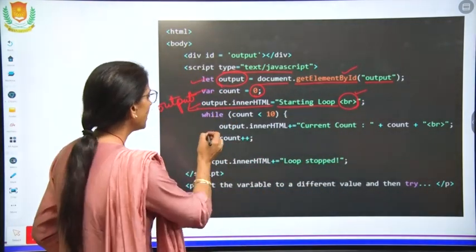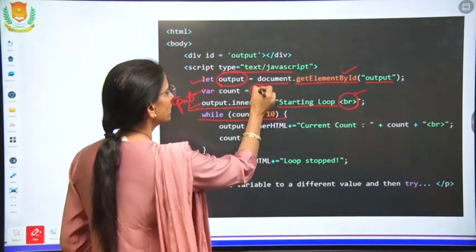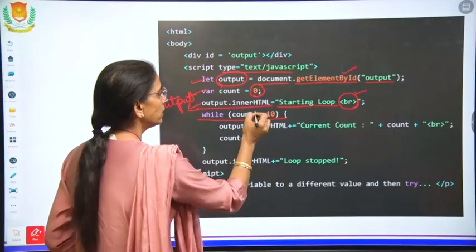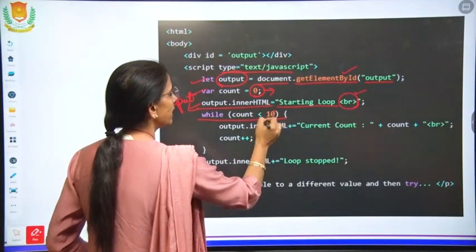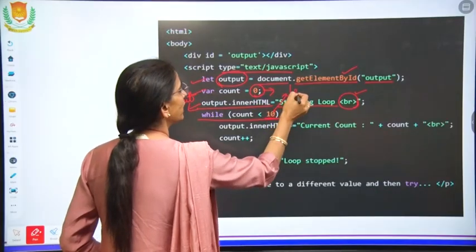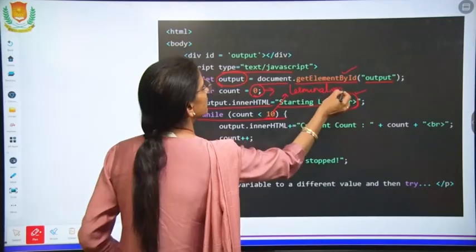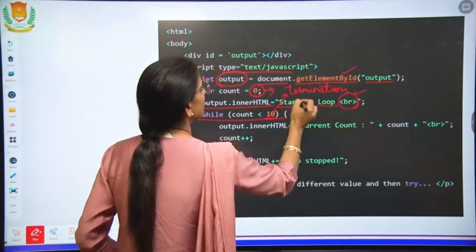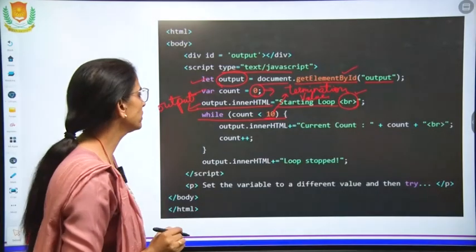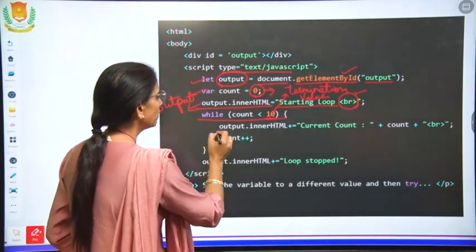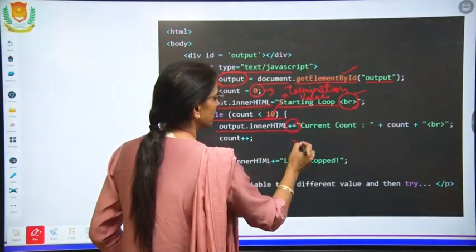Now from here we have started the loop. Right now the value is 0, this is the beginning value and this is 10, the termination value. Now output dot innerHTML plus equals.